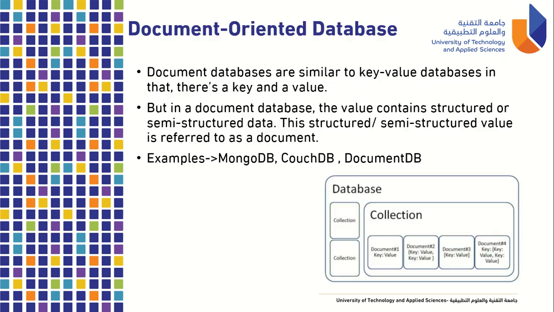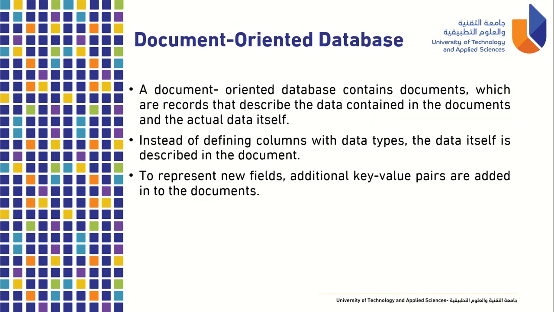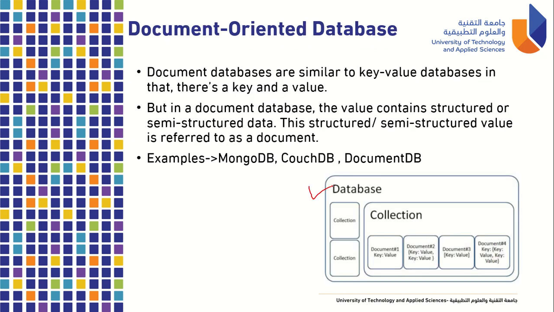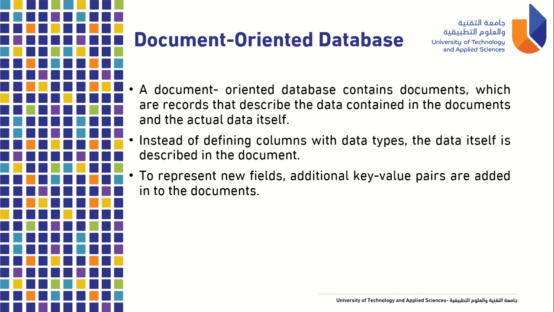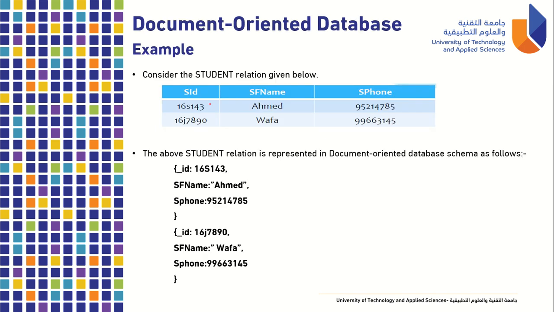Now, how about for the document-oriented database? So it works like your key value. Okay, our database is called database, but our table is called collection, and our records are called documents. So how do we do the document-oriented? So just the same, we have the student relation, and we want to convert this to a document-oriented database. So what you need to write, the only difference is that we're using here the curly brace. And then we have here the ID, or we can put the ID, SID, colon, and then the value.